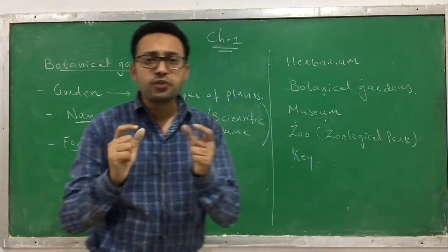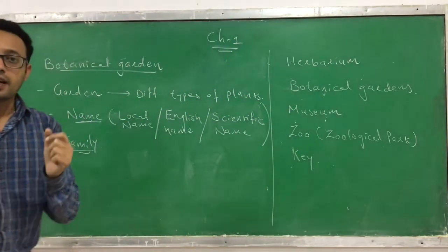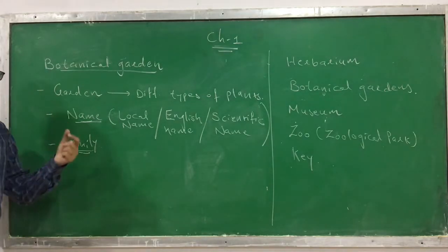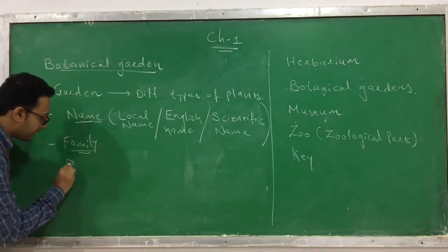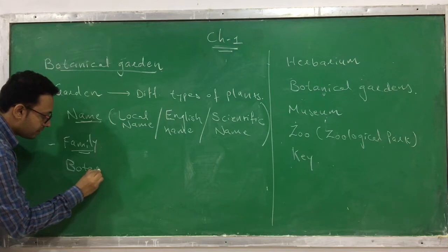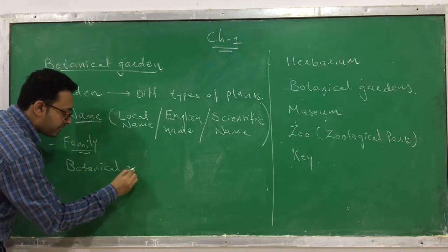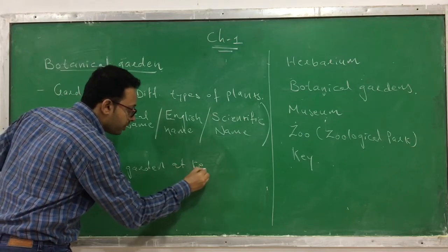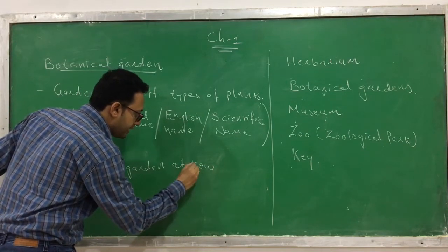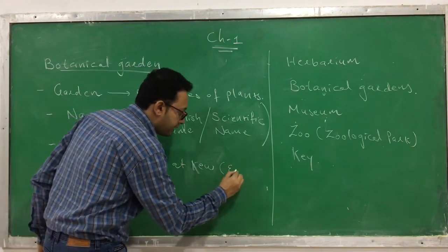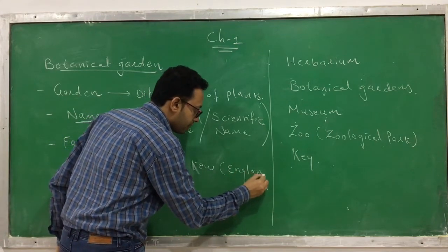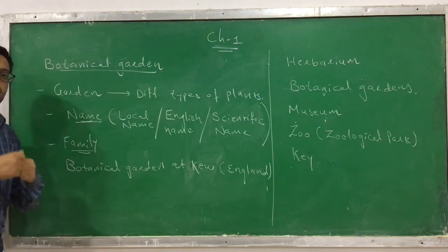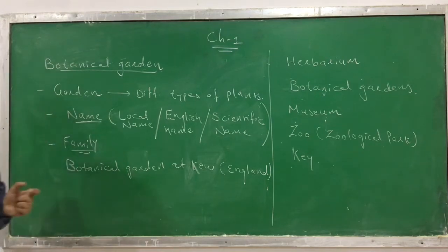I will tell you a few famous botanical gardens present in the world. One of the best botanical gardens in the world is the botanical garden at Kew. Kew is a city in England, where the botanical garden is famous and very rich in biodiversity.